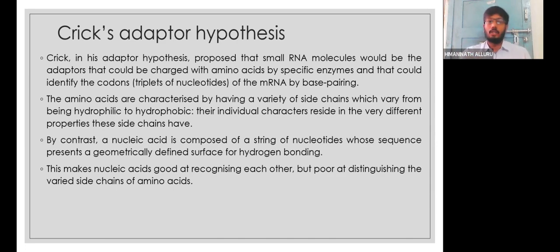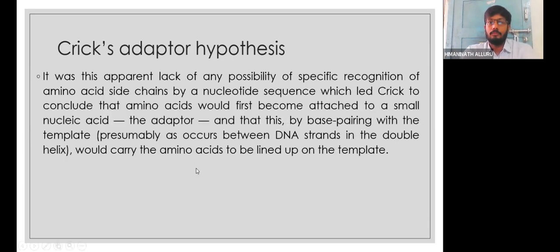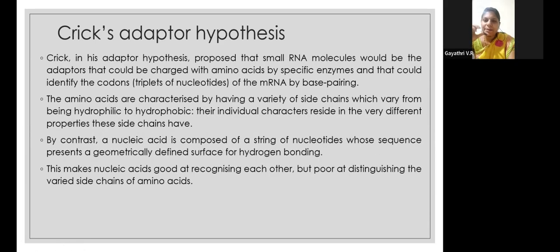Students must understand how and why that adopter concept came into existence, and we need to explain that to them. Teachers, shall we go to the next one? Are you clear with this? Sir, once again, can you repeat what this adapter is, sir?